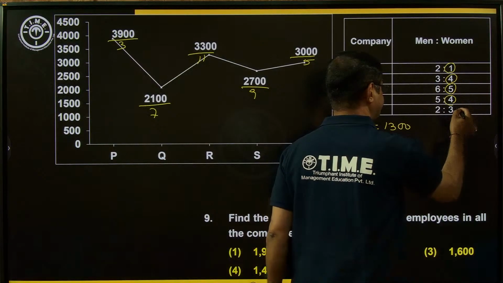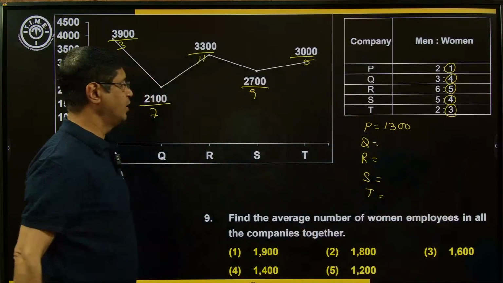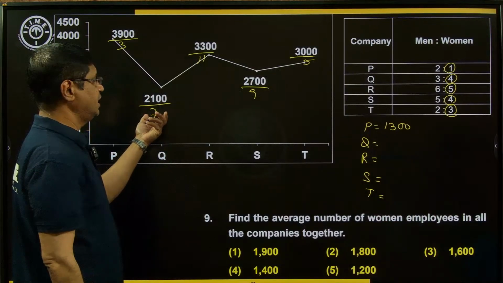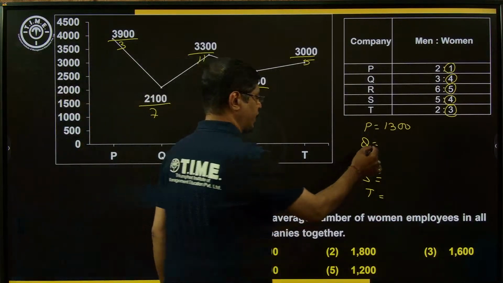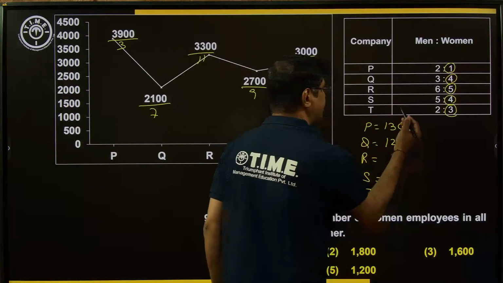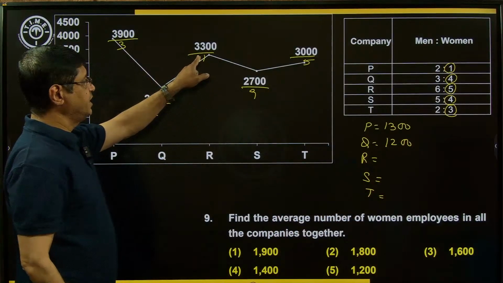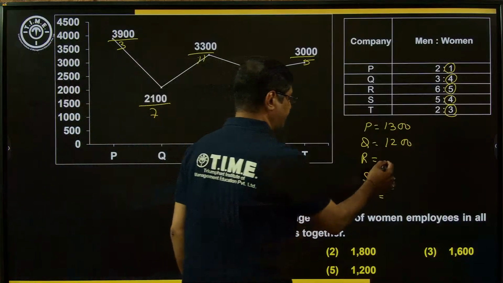Am I right? So women employees in all the companies. Now one part is equal to 300 here. 300 into 4, that is 1200. R value, one part is equal to 300. 3 into 5, that is 1500.